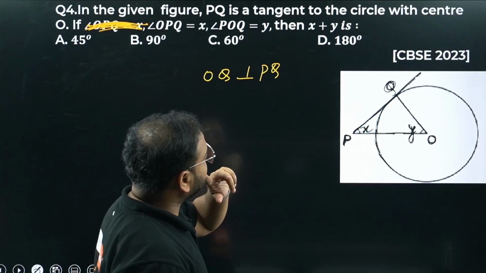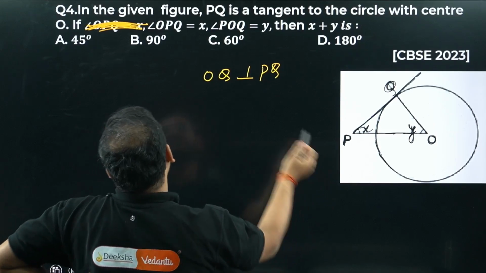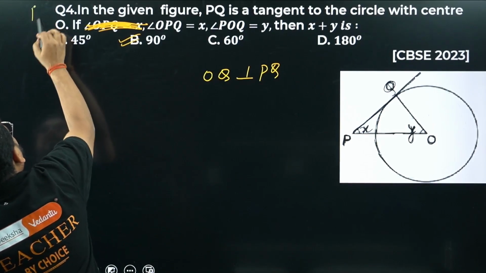Then X plus Y will be what, sir? Answer is 90 degrees, right? Option B. I know all of you got it, but I'll explain anyway.